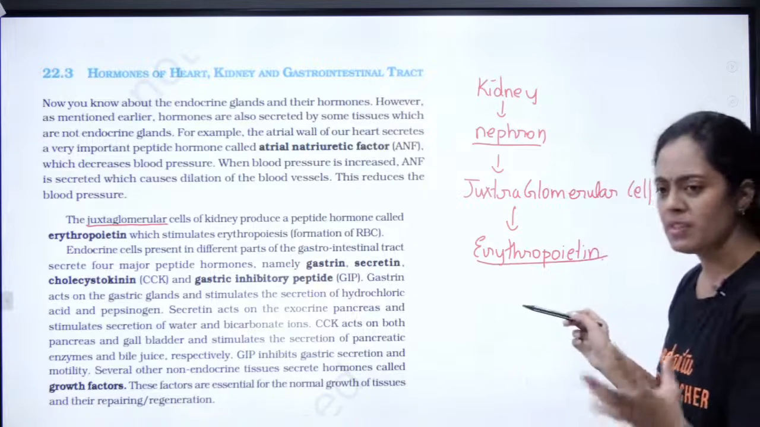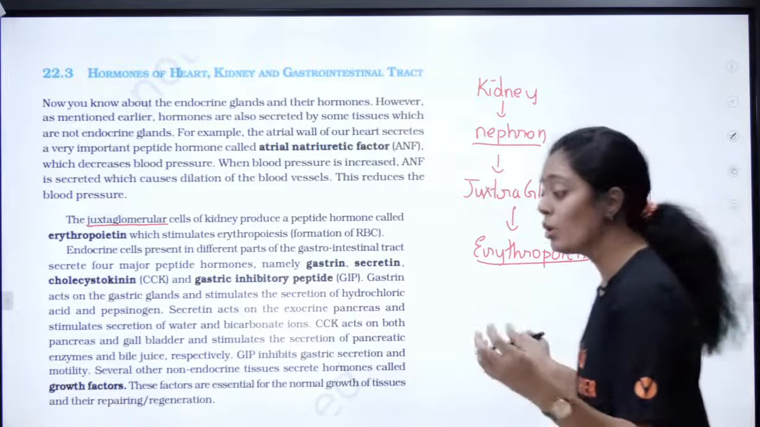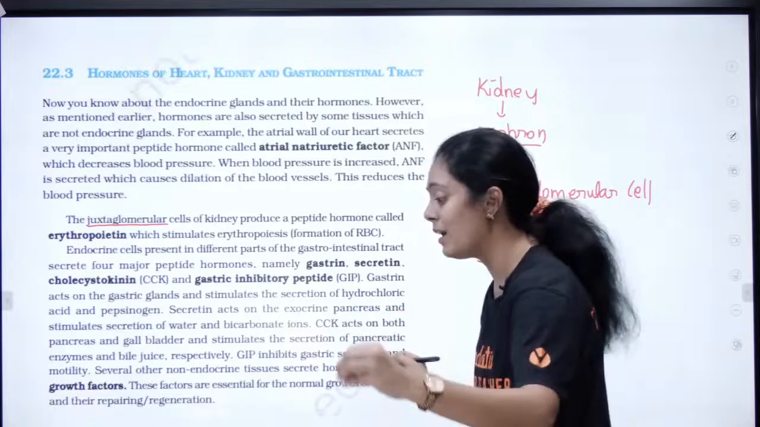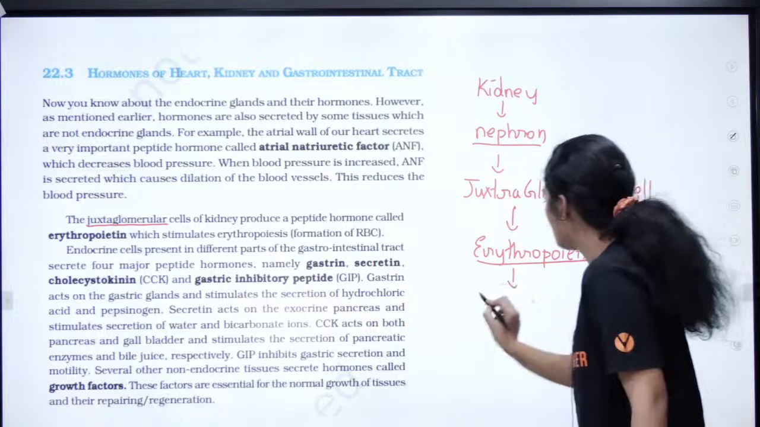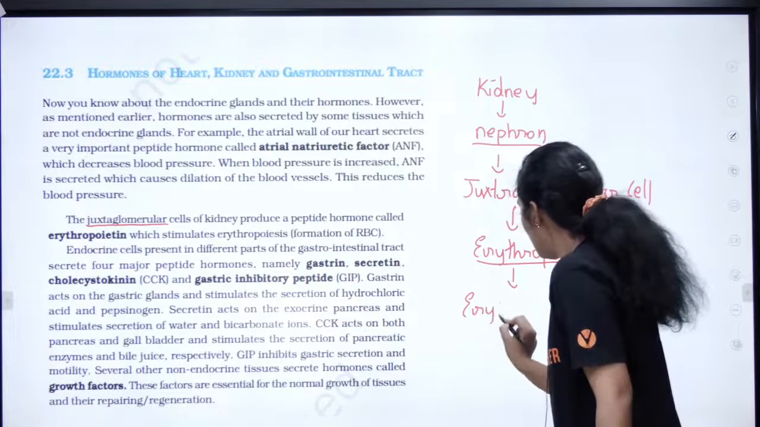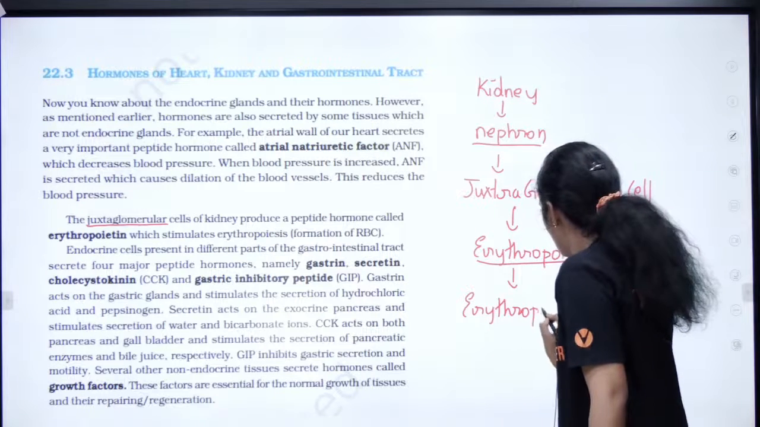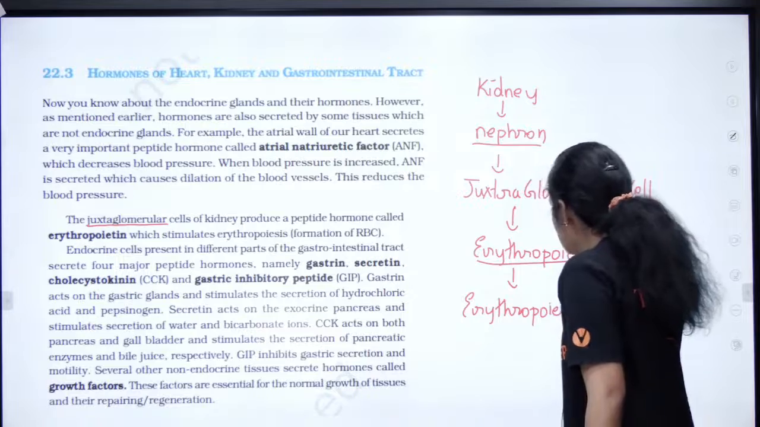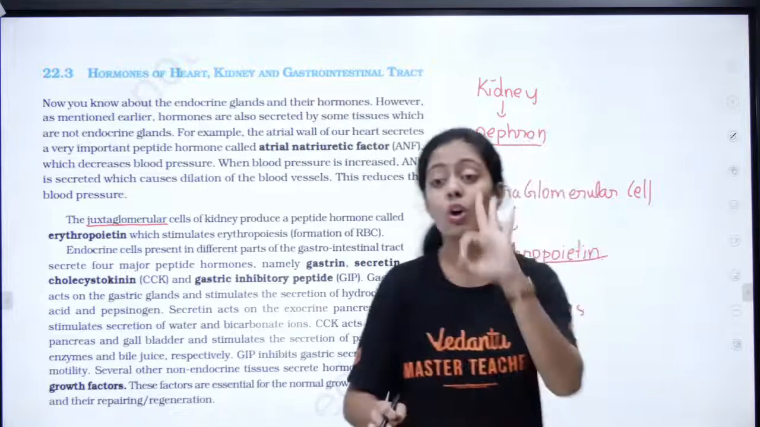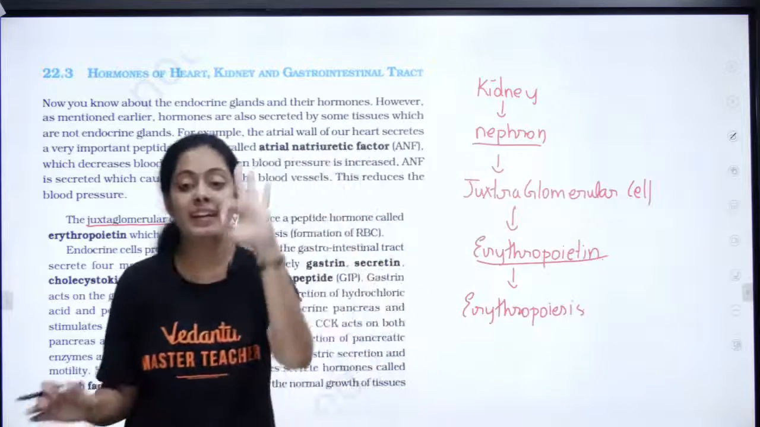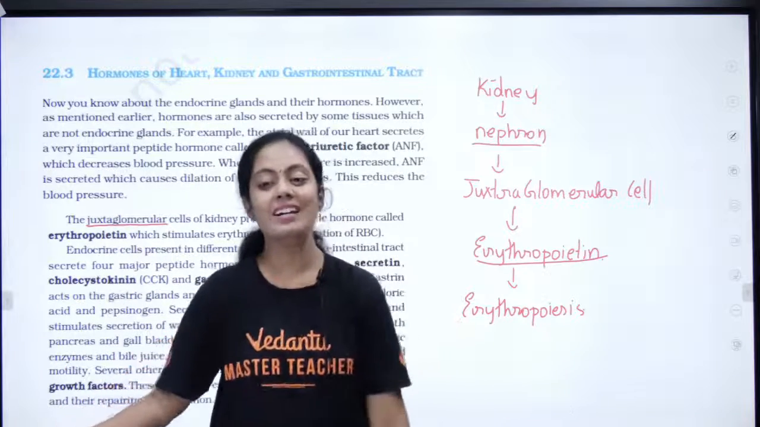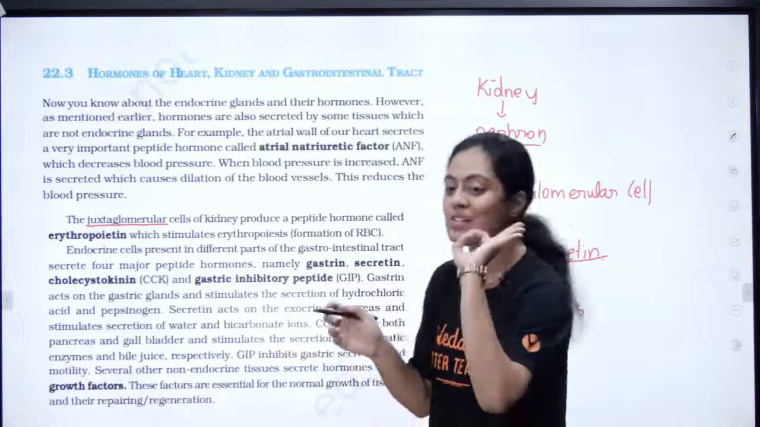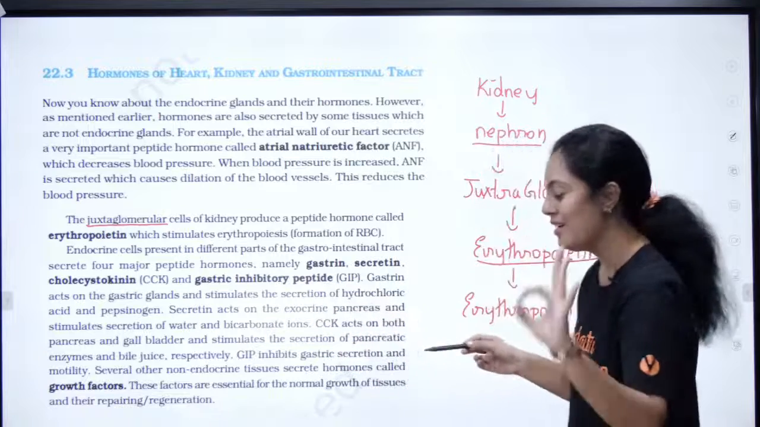We just learned it a few minutes back. It is going to help in the RBC formation. Very good. So it is going to help in erythropoiesis. Right? So until now I have told you that 3 hormones are involved in RBC formation, right? So can anyone tell me what are the 3 hormones that are involved in RBC formation?